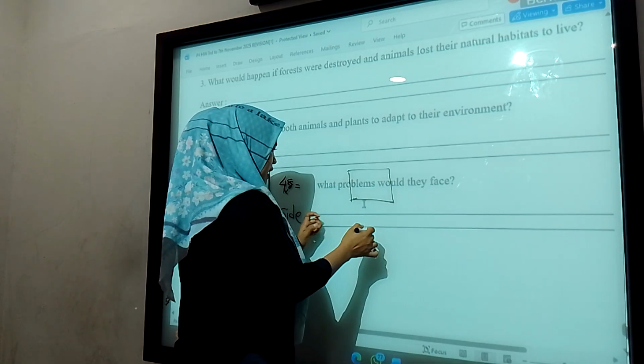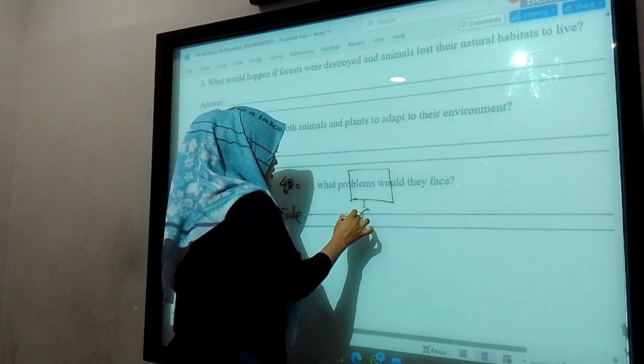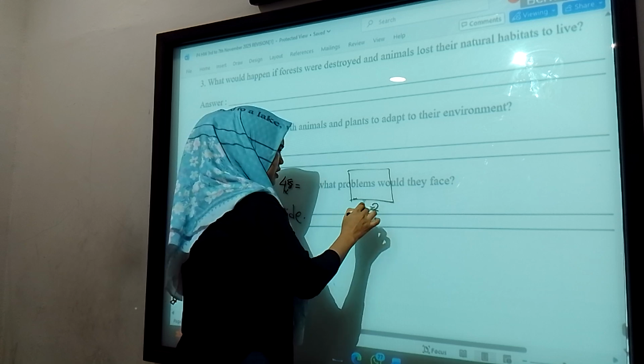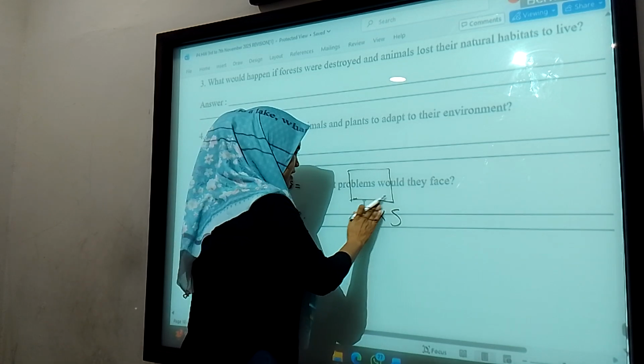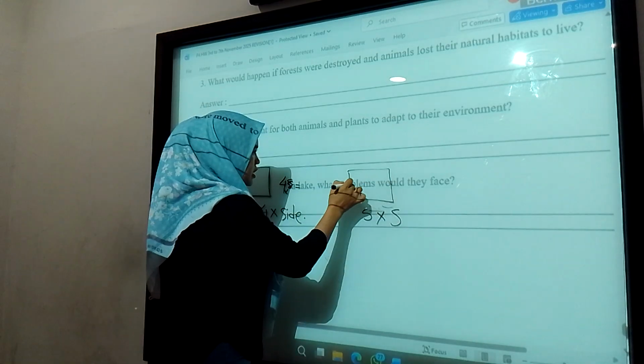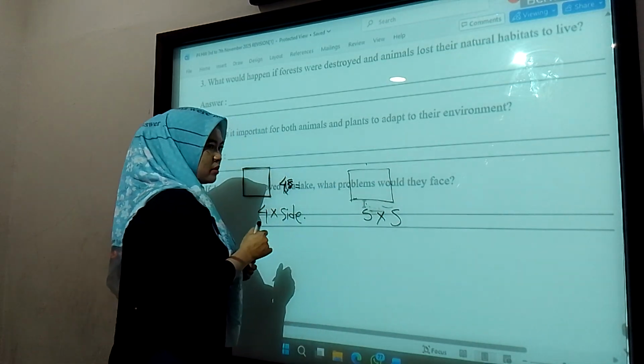So for the area of the square, we only use side times side, because we only count the two sides that meet together.